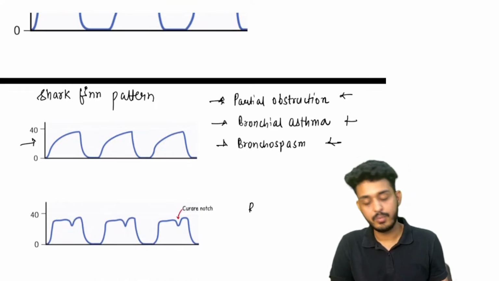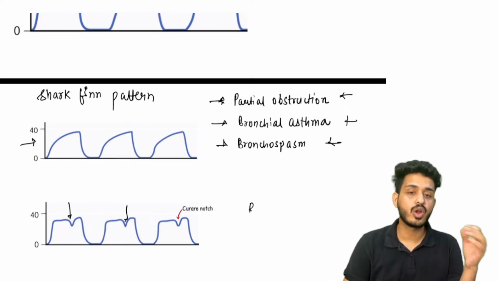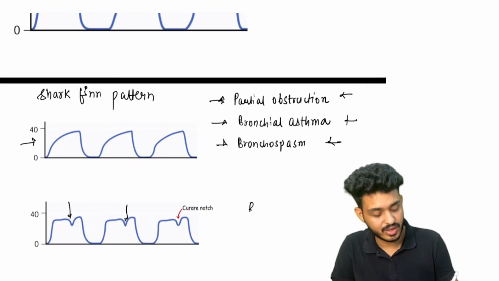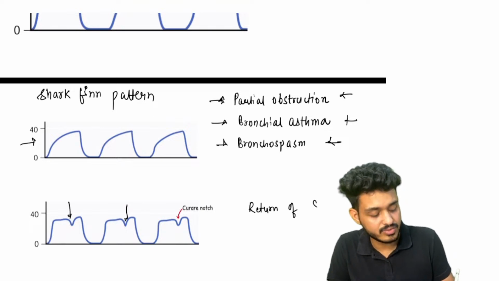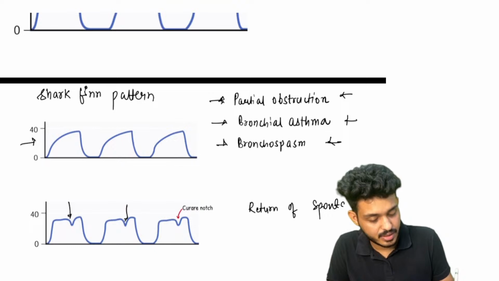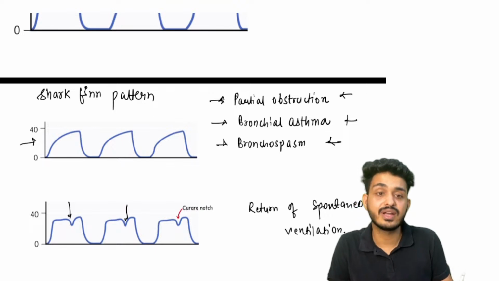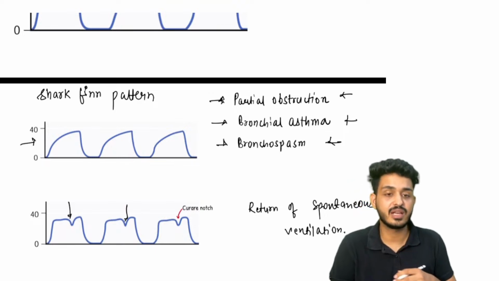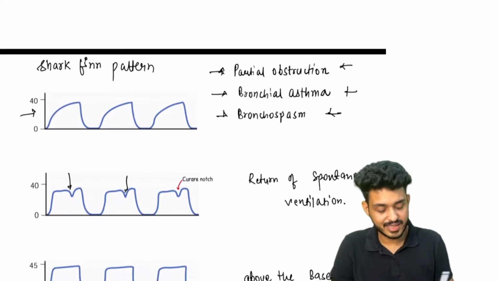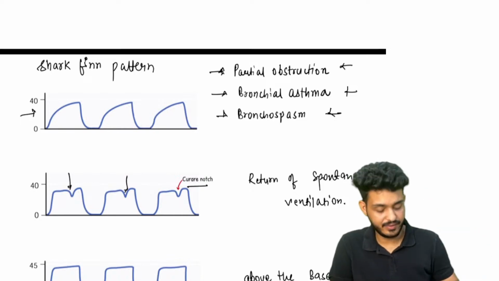If you are finding this type of cleft, this is known as curare notch, and this one will be telling us about the return of spontaneous ventilation. What is the meaning of spontaneous ventilation? That means the patient has started inspiring and expiring himself, right? So that is the return of spontaneous ventilation. We can see it on the screen and we can identify it, right?